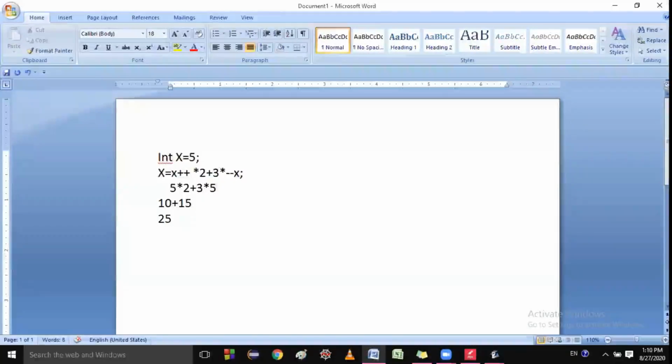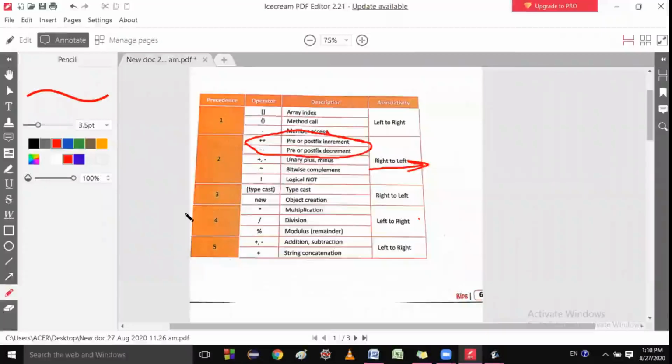Can you get this? Can you solve this type of question right now? Can you solve this type of question, student? Yes, sir. Okay.